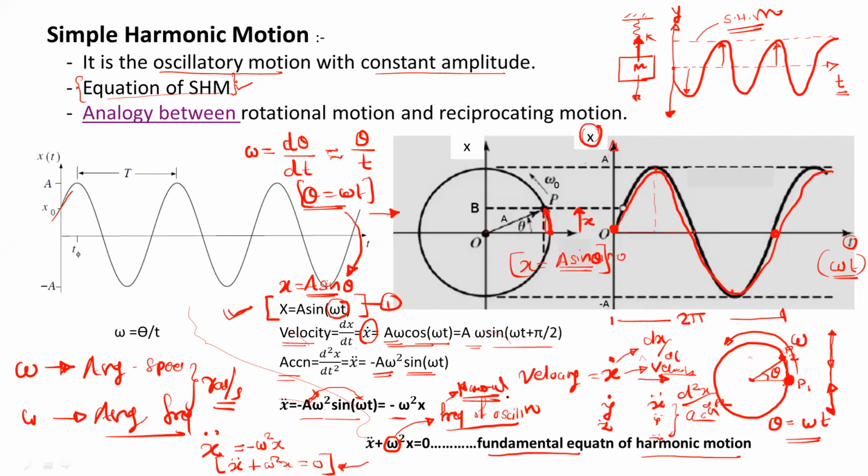For free vibration, we assume that there is no resistance or no damping in the system. The system will vibrate with the same amplitude continuously. For such vibration, if you plot the displacement versus time, or displacement versus angle omega t, its waveform will be a simple harmonic waveform with constant amplitude. So you can note down this equation: x double dot plus omega square x is equal to 0, and omega is the frequency that is called the natural frequency.